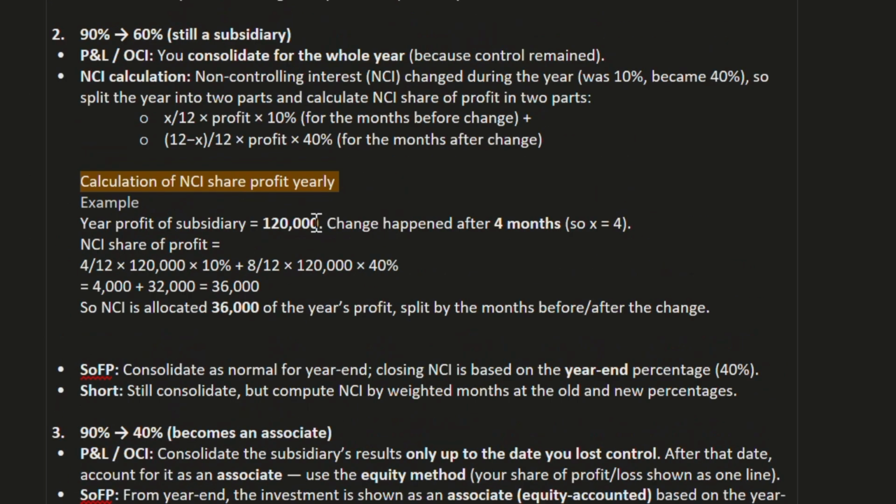Profit or loss for the consolidation: the profit or loss which we get from the sale of shares will go to other components of equity. That is different. The profit or loss we calculate in the consolidation will only be calculated when we sell the control, when we lose control. For that scenario, we calculate the profit or loss for the consolidation. In the scenario where we haven't lost control, we are not required to calculate the profit or loss on the sale of shares.